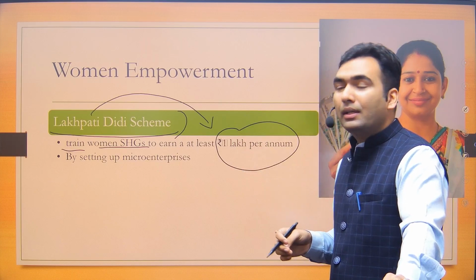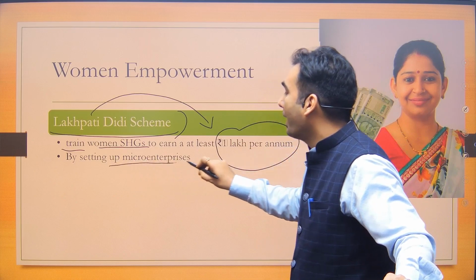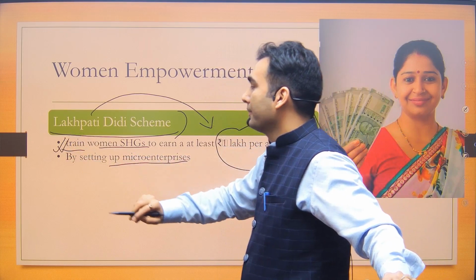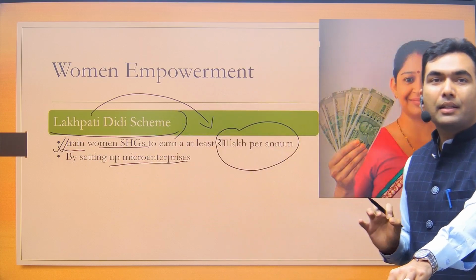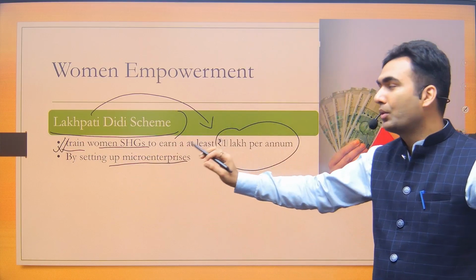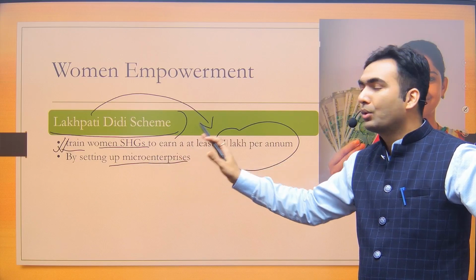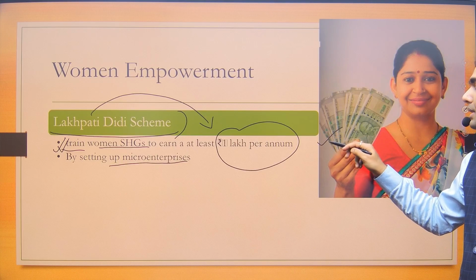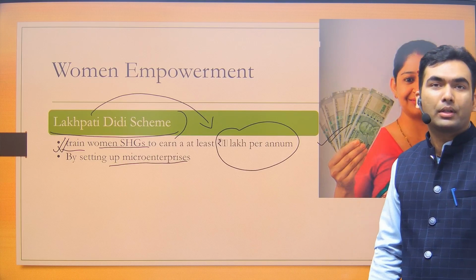How are they going to earn? They will set up some micro enterprises. So what will government do? Government will do the training. After that training, they will get some skill. They will be able to set up a micro enterprise, and through that they will earn this 1 lakh rupees.